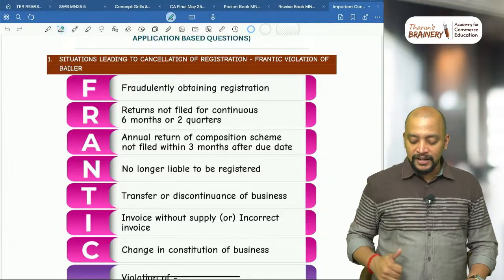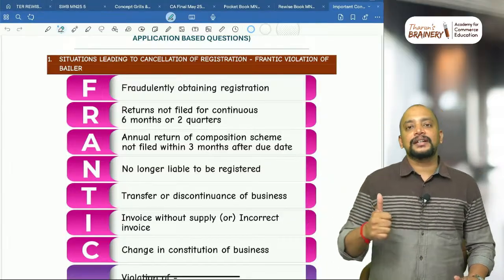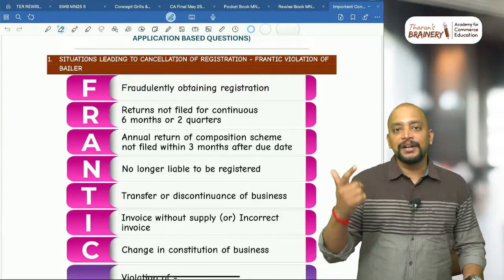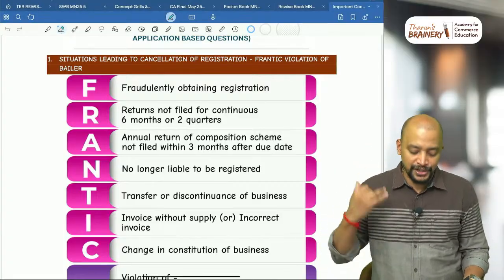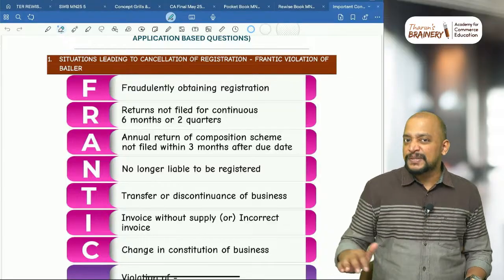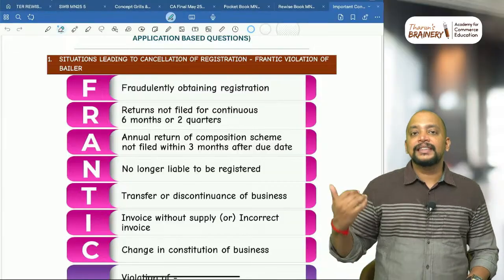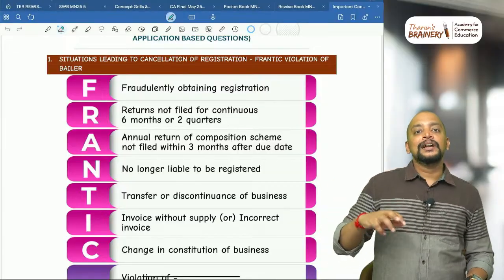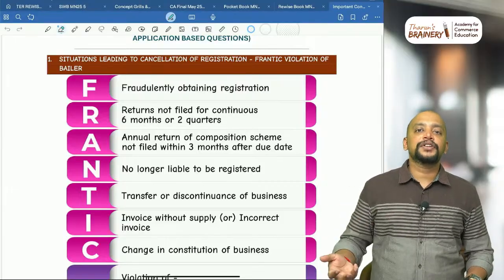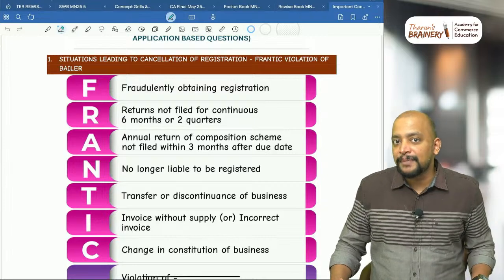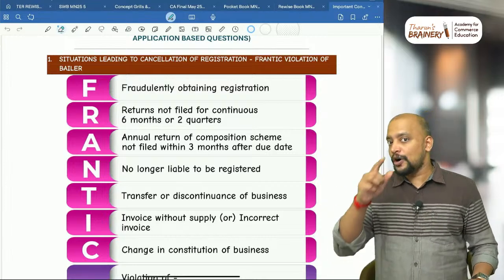First one, F, that is fraudulently obtaining registration, or returns not filed for consecutive 6 months or 2 quarters. R, annual return by a composition scheme dealer not filed within 3 months after the due date. What is the due date for the annual return? Previously it was 30th April, now it is 30th June for composition scheme.